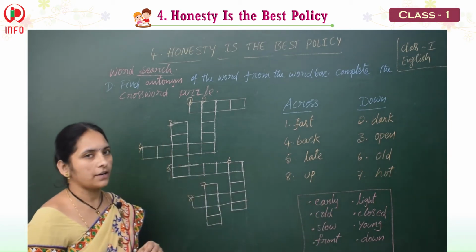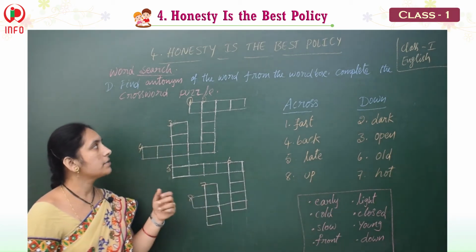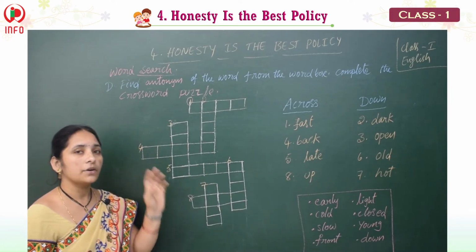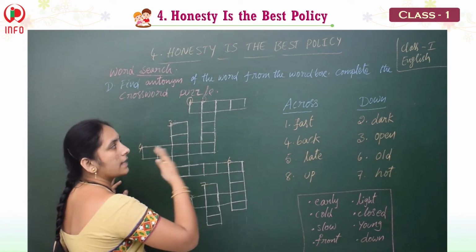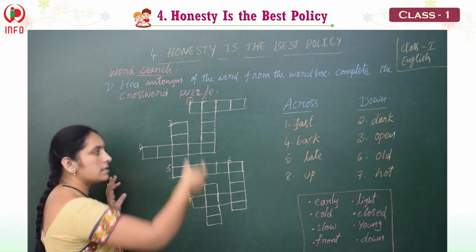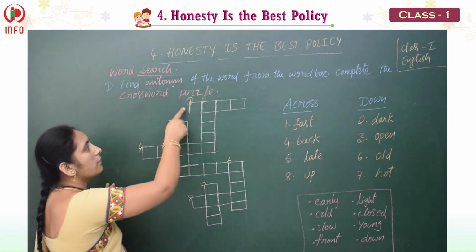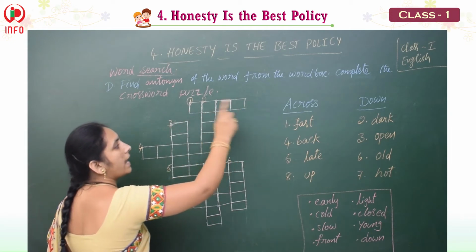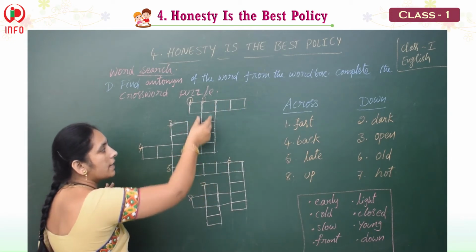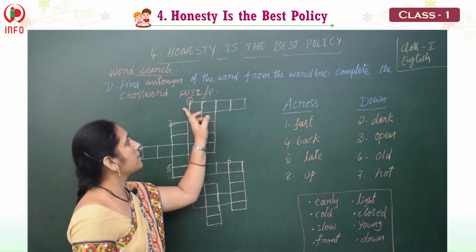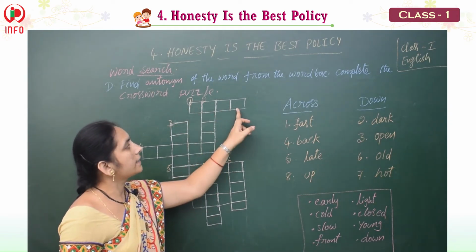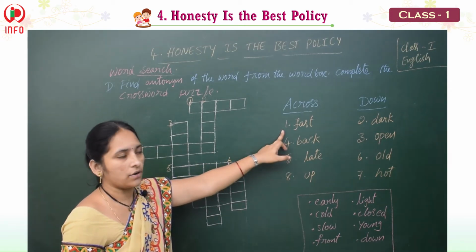Okay ma'am. Now see this one, what is the first one? Here you can understand across, down. Across means like this we get it. Down means like this we should get it. So here one, like this, that's why across. Two here for the down, that's why like this. Okay. So across, one.